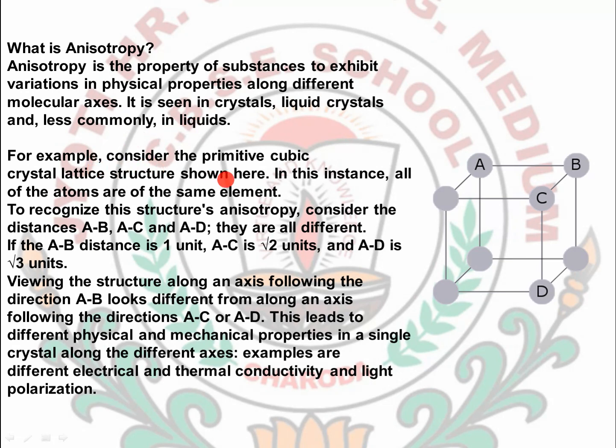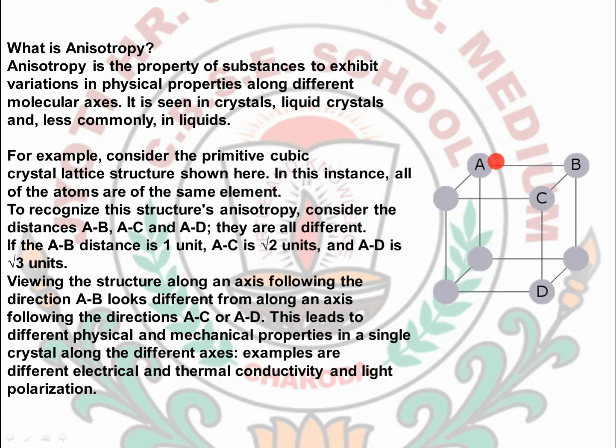So for example, consider a primitive cubic crystal lattice. Okay, I am considering the primitive cubic crystal lattice structure shown here. In this instance, all the atoms are of the same element. Okay, all the atoms are of the same element. The distances AB, AC and AD are all different. If the AB distance is 1 unit, AC is root 2 units, and AD is root 3 units.